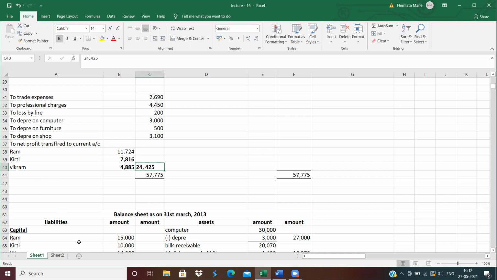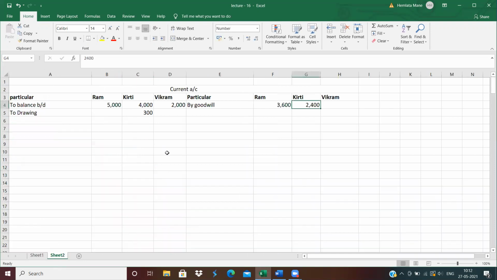So now this profit is transferred to the current account: by net profit of Ram 11,724, Kirti 7,816 and Vikram 4,885. Now close the current account. Do the total of the current account.